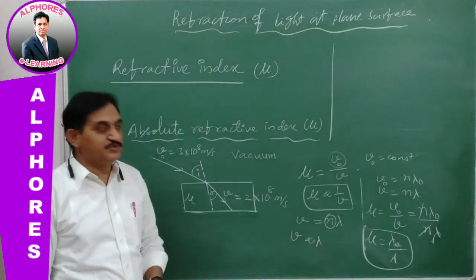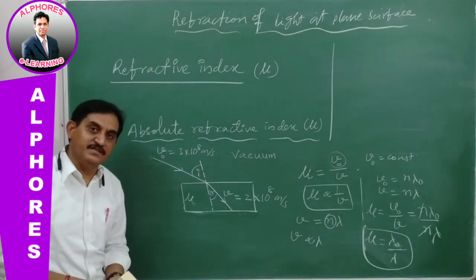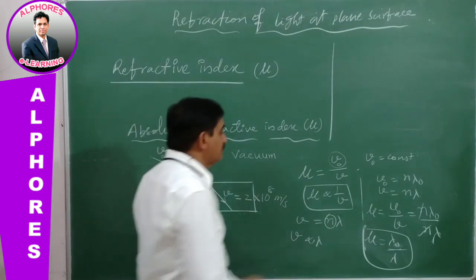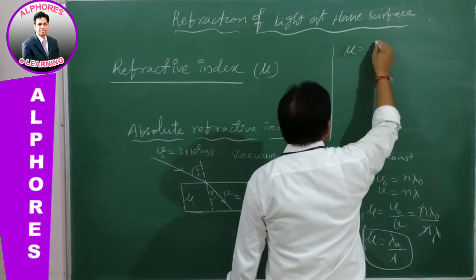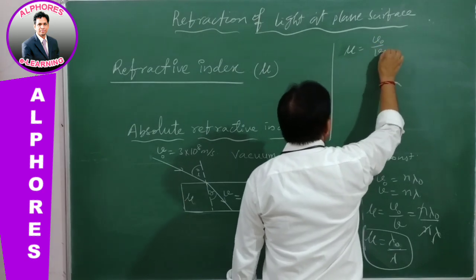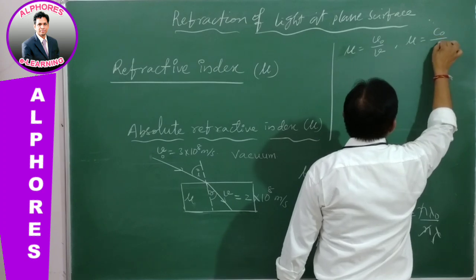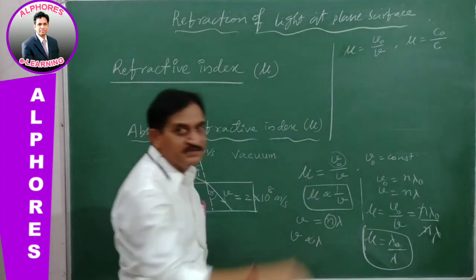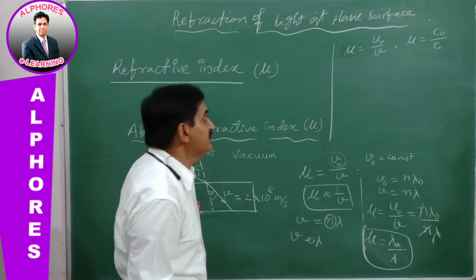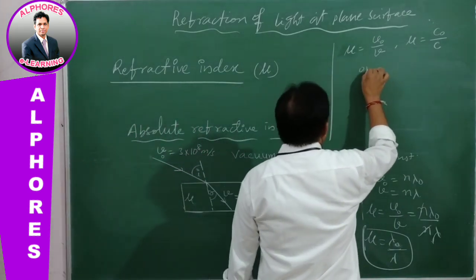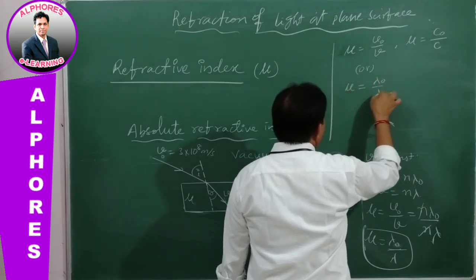So this is the absolute refractive index in terms of wavelengths. We can give absolute refractive index mu is equal to V naught by V, or mu is equal to c naught by c, as you wish. They are representing speeds of light with c, then mu is equal to c naught by c, or absolute refractive index is lambda naught by lambda.